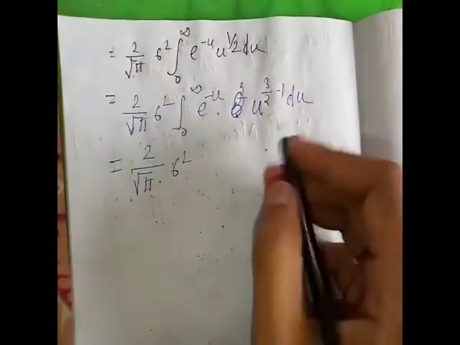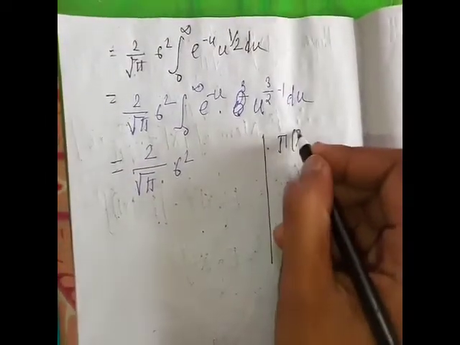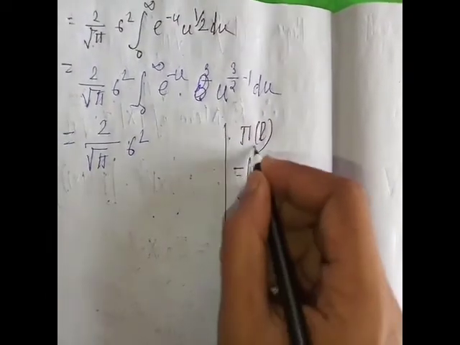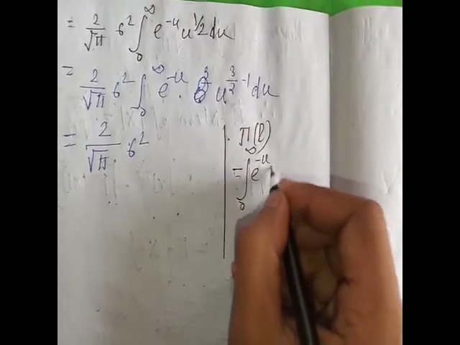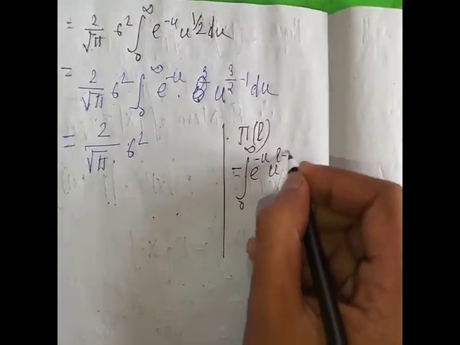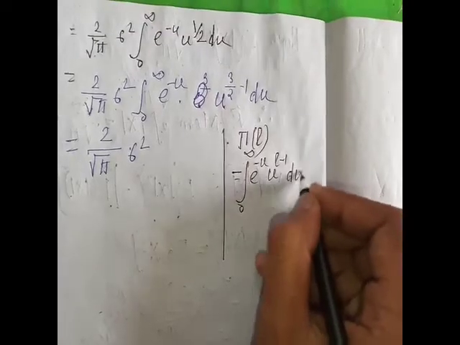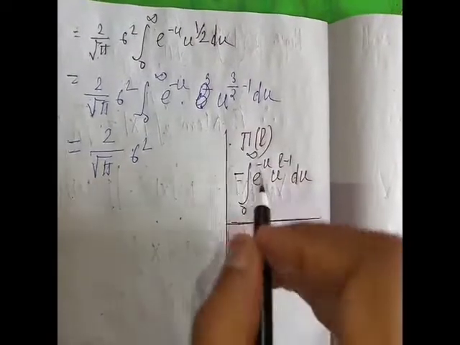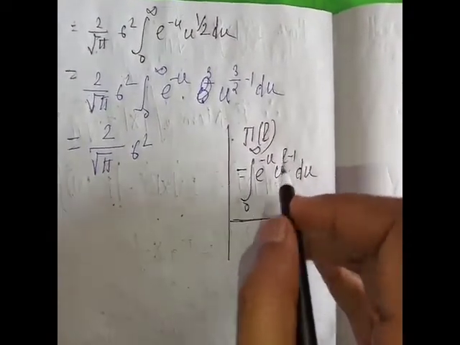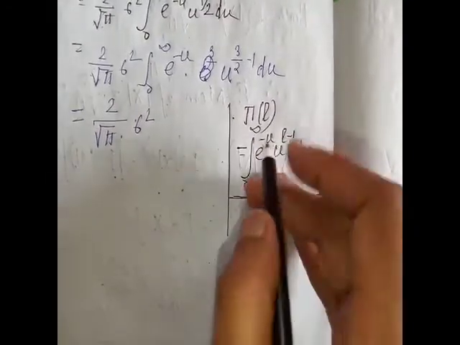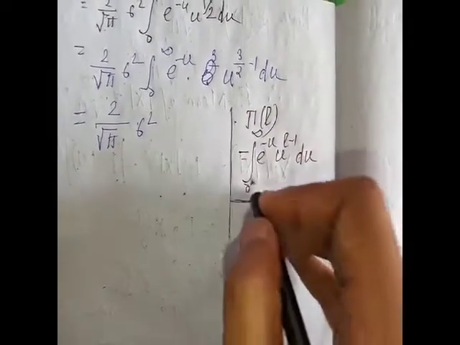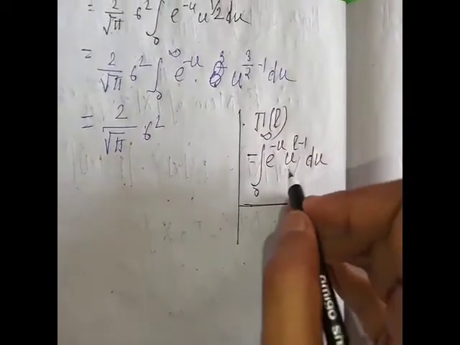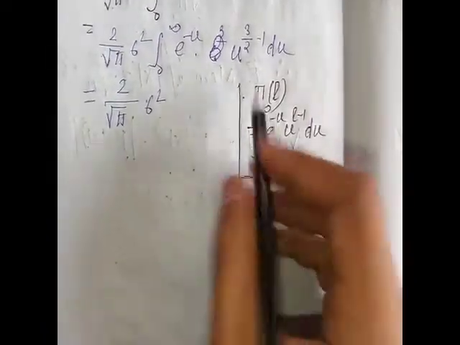Okay, next step 2 by root over pi into sigma square. We already discussed gamma L equal to 0 to infinity e to the power minus u, u to the power L minus 1 du. This is the formula of gamma function. So gamma L equal to 0 to infinity e to the power minus x, x to the power L minus 1 dx. Okay, so here x is u. Okay, no problem.